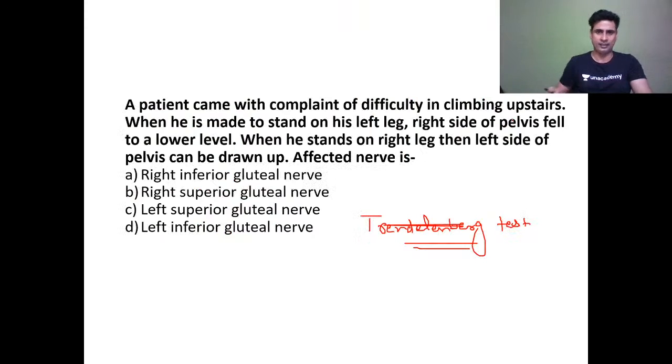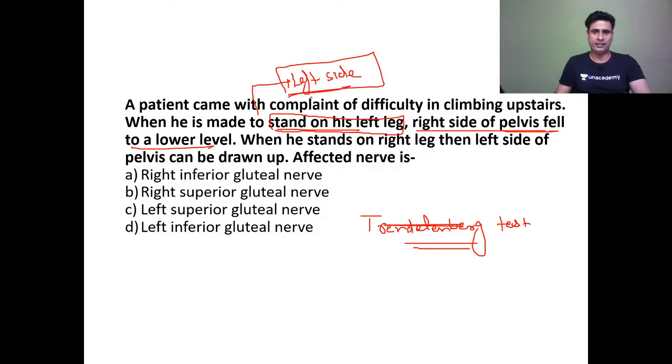Now see the question once again. Now the patient is asked to stand on left leg. When the patient is standing on left leg, right-sided pelvis is falling down. That means left-sided abductor mechanism is defective. If left-sided abductor mechanism is defective, it is left superior gluteal nerve which is injured. On standing on right limb, left side pelvis can be drawn up. That means right-sided abductor mechanism is normal. Clear to everyone, beta?